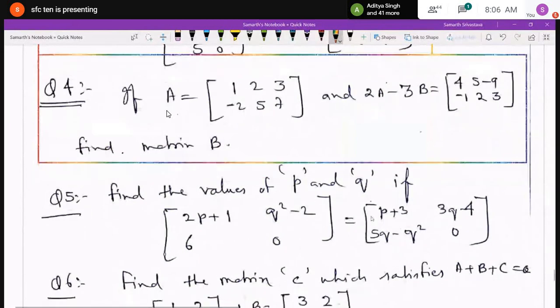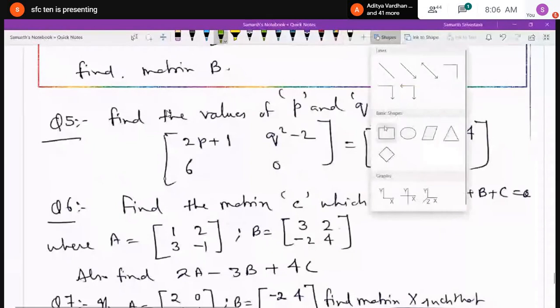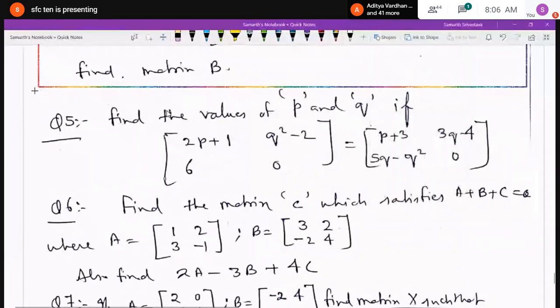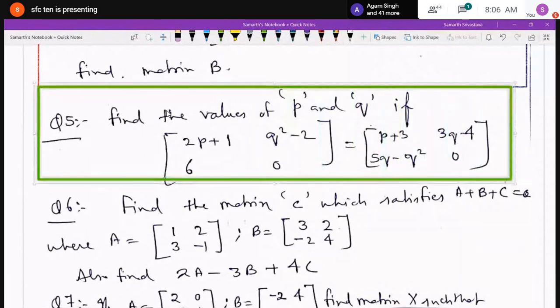Question number 5: find the values of P and Q. The two matrices are given with the equal to sign. It is very, very simple. You just have to equate the corresponding elements, and you will get the values of P and Q.